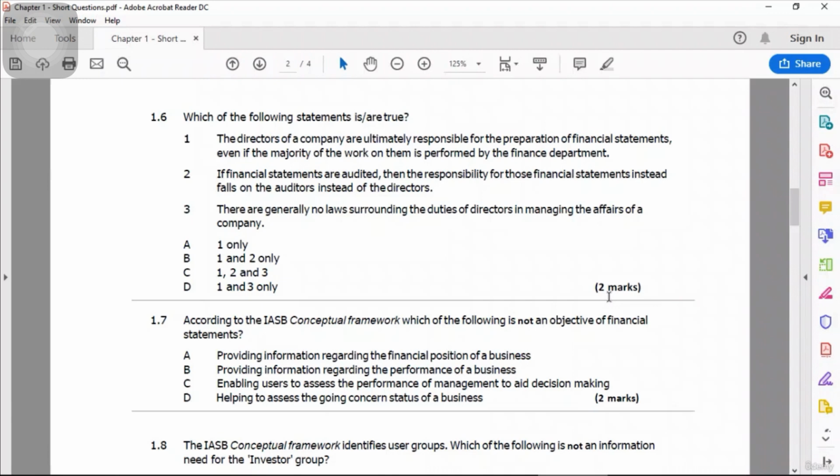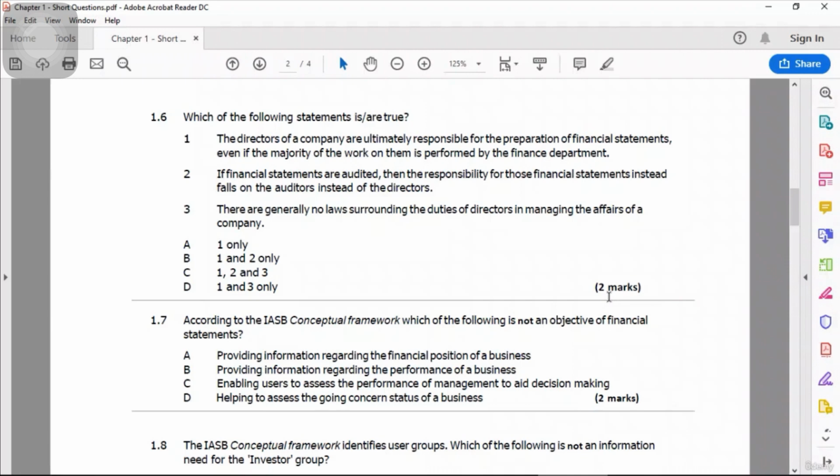If financial statements are audited, then the responsibility for those financial statements instead falls on the auditors instead of directors. No, it is wrong. Auditors are only checking the financial statements. Responsibility still lies with the directors. So statement number 2 is wrong.